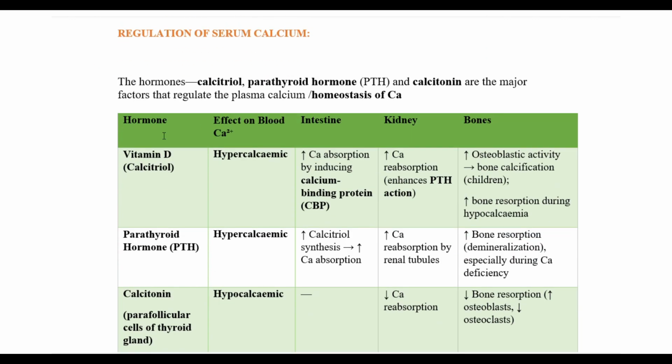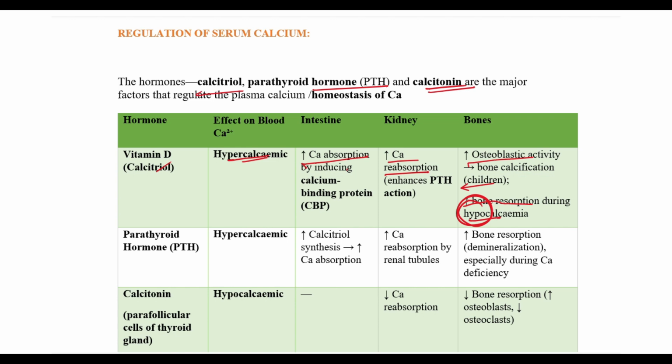Coming to the regulation of serum calcium, 3 hormones are responsible. That's the calcitriol, the parathormone and the calcitonin, which will regulate the plasma calcium levels or maintain the homeostasis of calcium. Now, vitamin D, an active form of calcitriol, as we know, it is regulated when there is hypocalcemia. So, this will increase the absorption of calcium from the intestine. It increases reabsorption of calcium from the kidneys. It increases the osteoblastic or bone forming activity in children, and it sometimes also causes bone resorption whenever there is hypocalcemia.